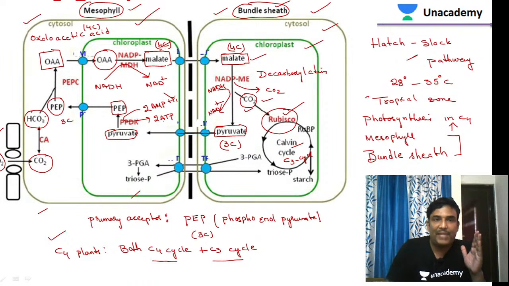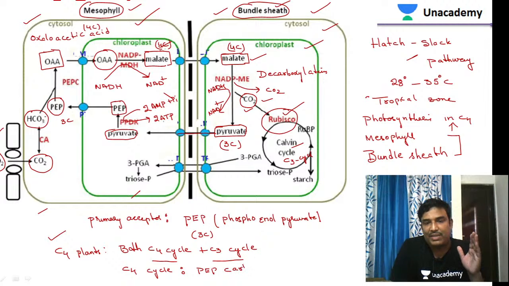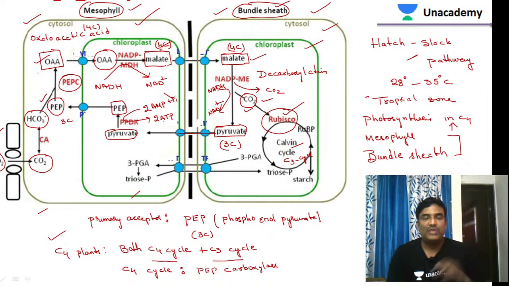Okay, then what is the primary enzyme? If you see the C4 cycle, the primary enzyme involved in the C4 cycle is PEP carboxylase. We can see PEP carboxylase here. Why it is called the primary enzyme is because it converts phosphoenol pyruvate to oxaloacetic acid. So that is the primary enzyme involved in the C4 cycle.